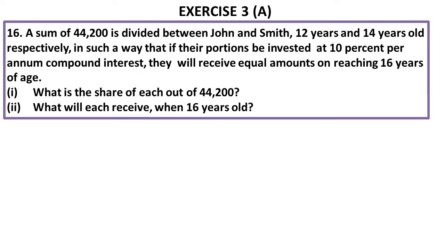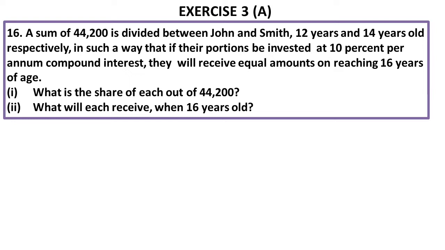At present John is 12 years, so when he attains 16 years the duration is 4 years. Similarly, Smith is 14 years, so by the time he attains 16 years it is 2 years.